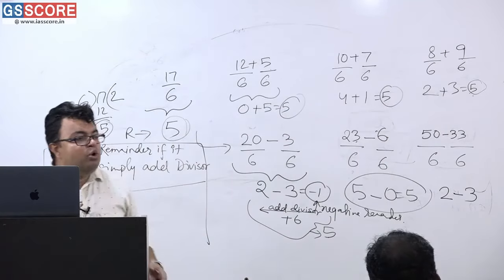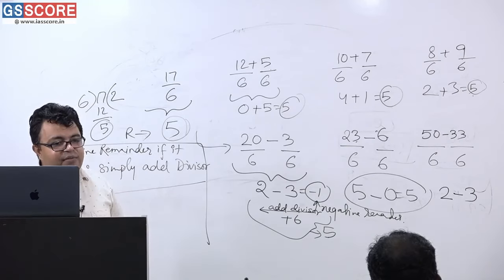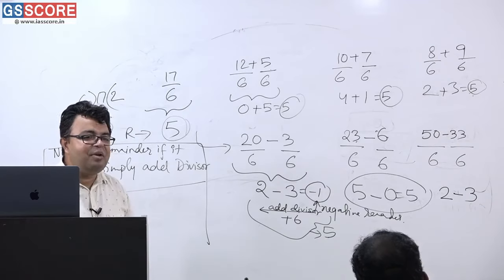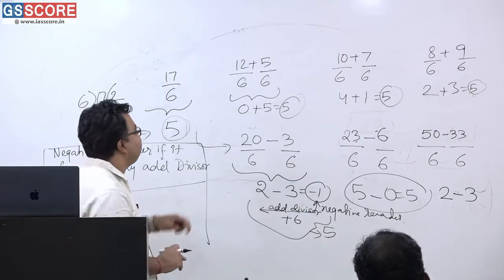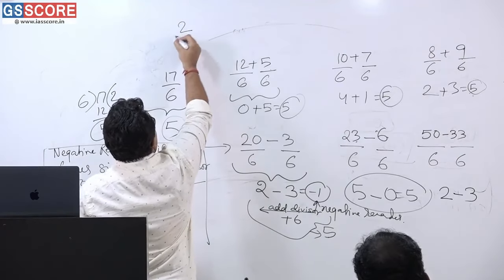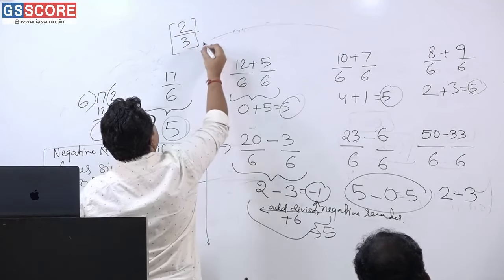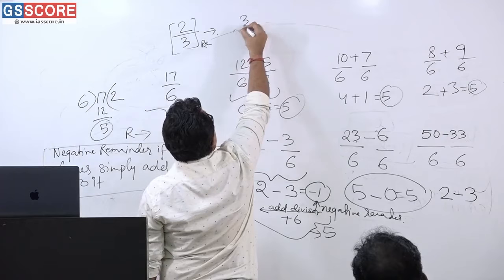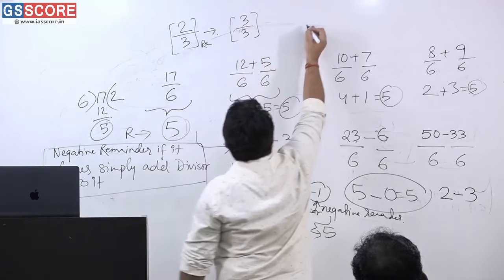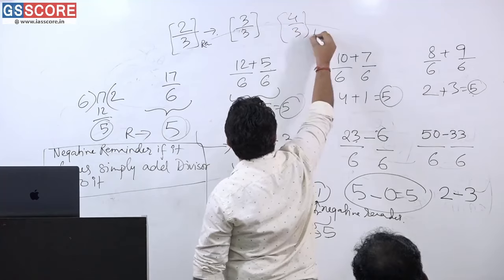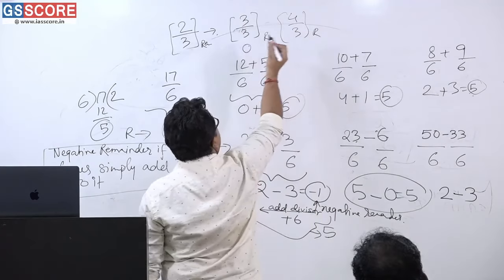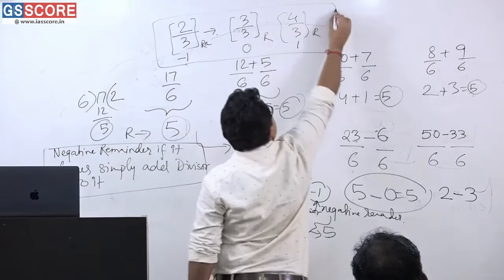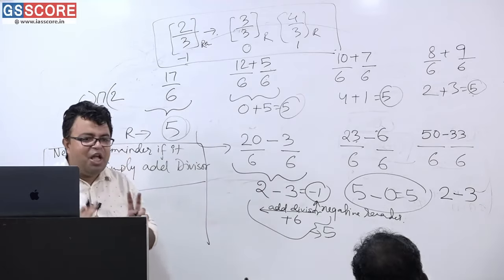Now what is there? The mode of presenting this very thing. And what I have said here? The concept of negative remainder. Now the concept of negative remainder is one more thing. Please understand here. If you divide 2 by 3, what is the remainder? Can you please tell me? Please tell me. If you divide 3 by 3, what is the remainder? If you divide 4 by 3, what is the remainder? Here it is 0. Here it is what? Please tell me, 1. And here it can be -1 also. This is the concept of negative remainder. Getting or not getting? Very simple.